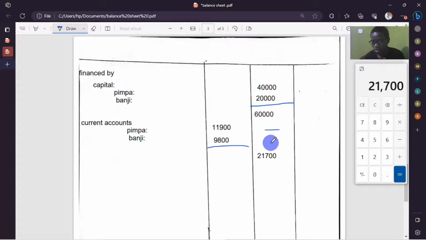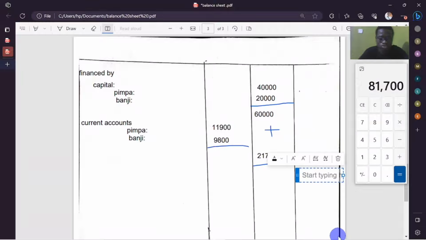I hope I'm clear. So here now we're going to add the two. Adding 21,700 plus 60,000, we're getting that figure, the one that actually proves that our calculations were accurate. So one like so.